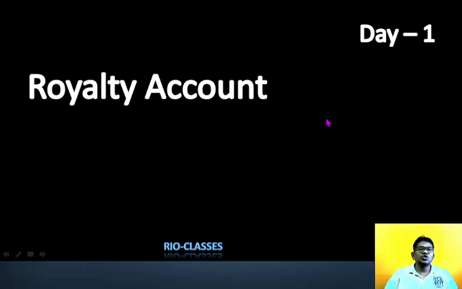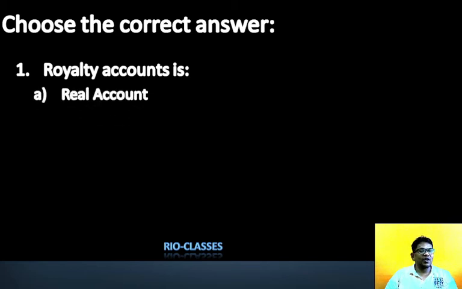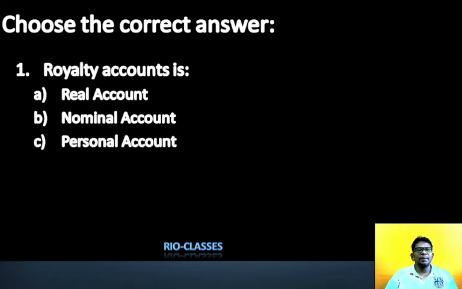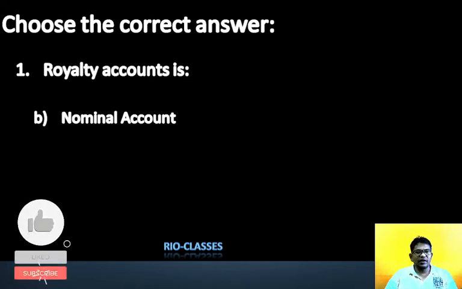Let's start. So my dear student, here we have question number 1. We have to choose the correct answer. Royalty account is real account, nominal account, personal account. My dear student, it is not a real account because it's not an asset account. Nominal account, yes, we can say it's nominal account because all expenses and losses. Personal account, no, we cannot. So according to that, the right answer is royalty account is nominal account. Royalty account is nominal account.